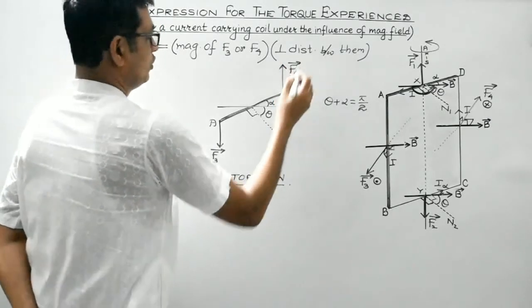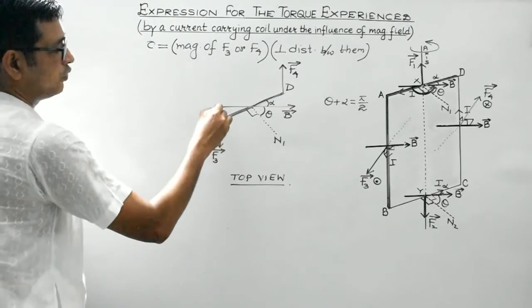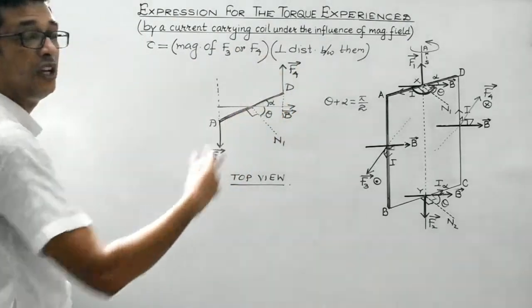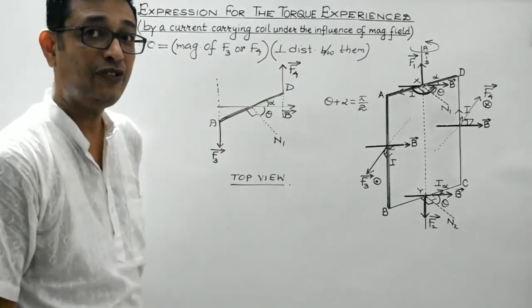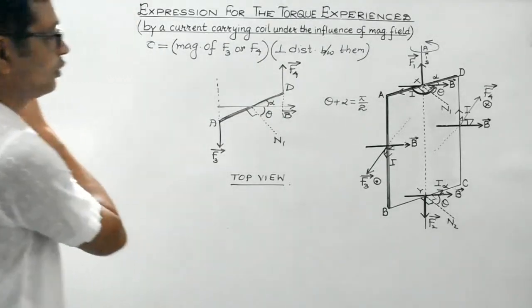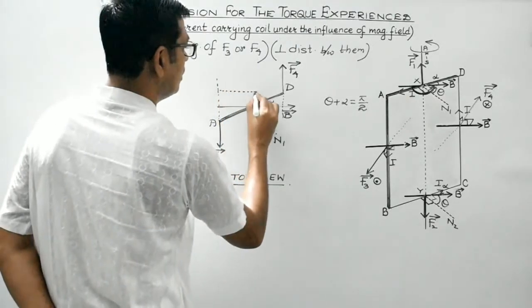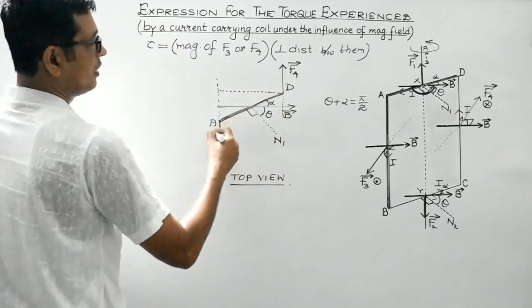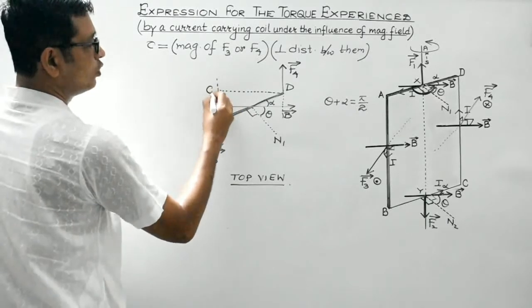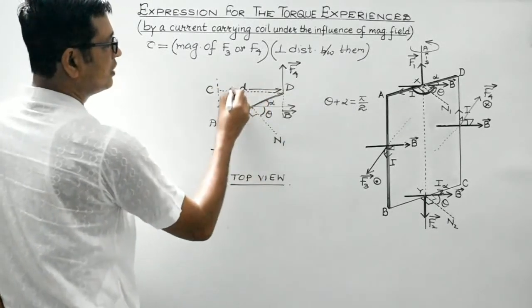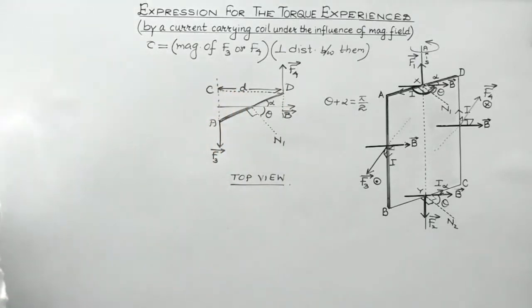So this is the top view. The line of action of F3 would be this one and the line of action of F4 would be this line. So these are two anti-parallel forces, right? They have different lines of action. So students, we need to find the perpendicular distance between these two. Suppose this is C. So CD, this D, would be the perpendicular distance between F3 and F4.